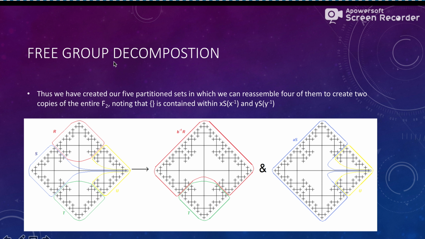So we've created our 5 partition sets, and we can reassemble 4 of them, right? So we have all of these, right? The empty set is contained within these, okay? S is this weird little shape, right? We made it a weird shape so we can make sure to cover all of the points along this axis while thinking about when we expand these fractals, right? So when we rearrange R and T together, we create an identical copy of this original fractal, and the same can be said for S and U, right?